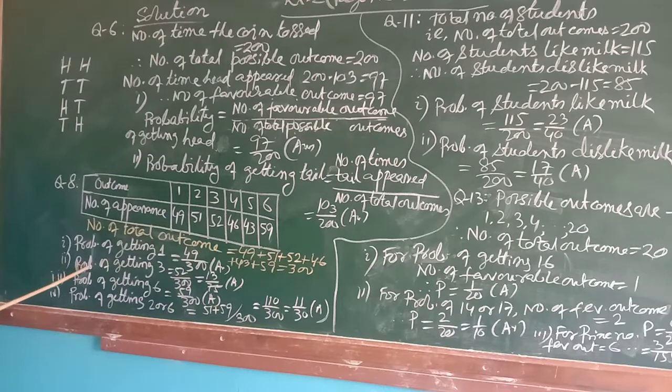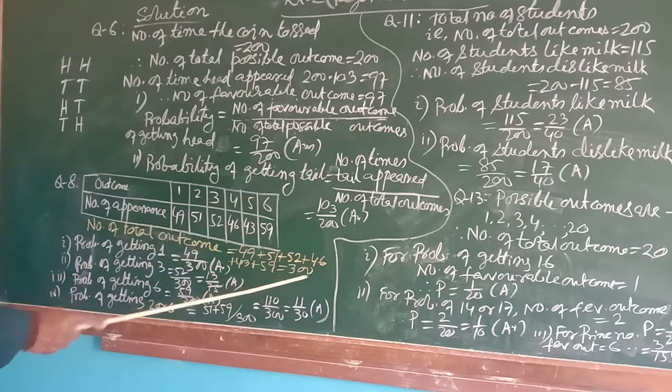Now see, probability of getting 3: favorable outcomes is 52 and total possible outcomes is 300, so 52 by 300; in smallest terms, 13 by 75. Probability of getting 6 similarly will be 59 by 300. You cannot make it smaller, so 59 by 300.